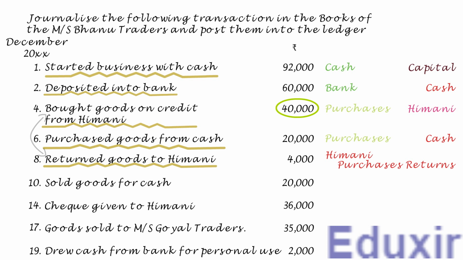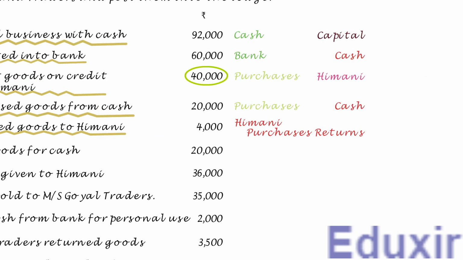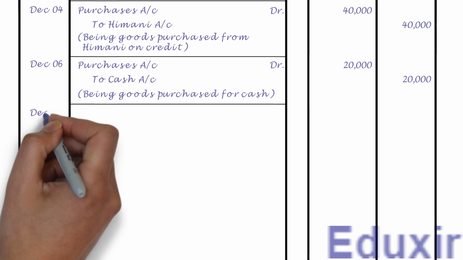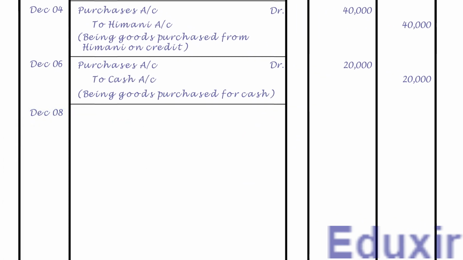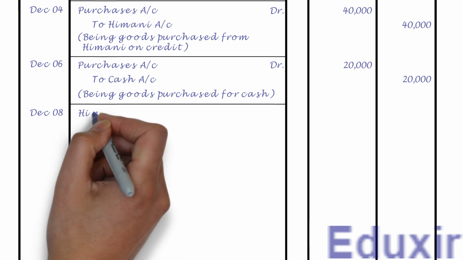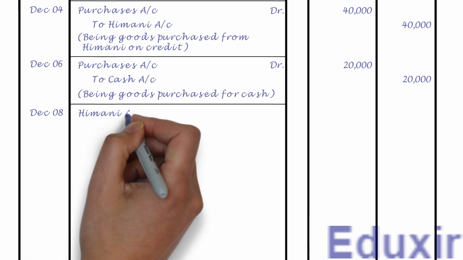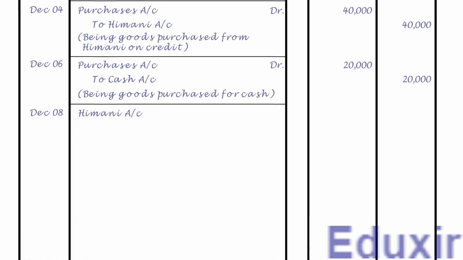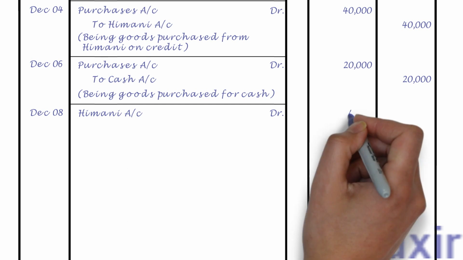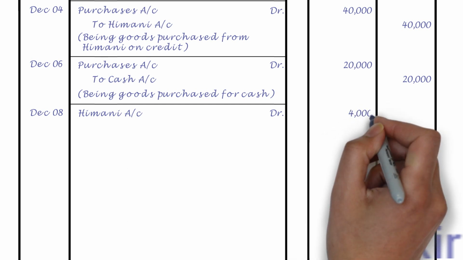With this analysis at our disposal, let us now proceed with the journalizing of this transaction. Let us first record the date. Let us then record Himani account as the debit entry. Let us also write the text DR to indicate that this is a debit entry. Let us also record the debit amount of 4,000 rupees into the debit amount column.